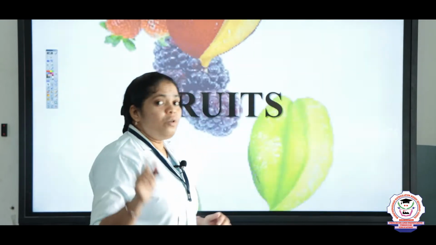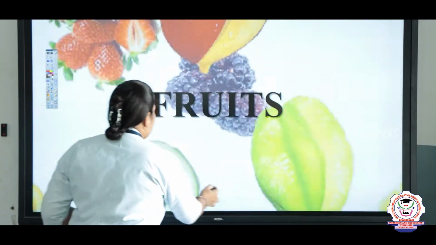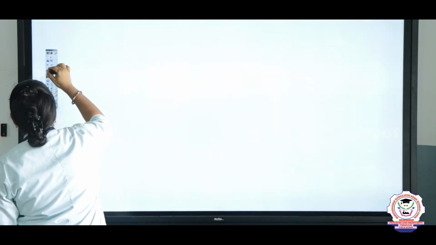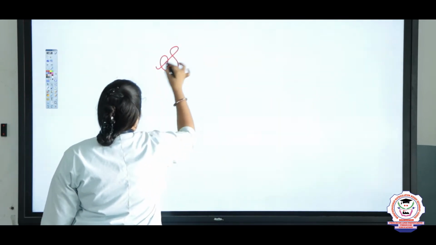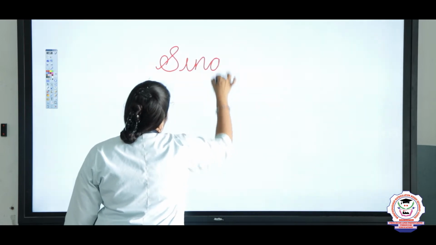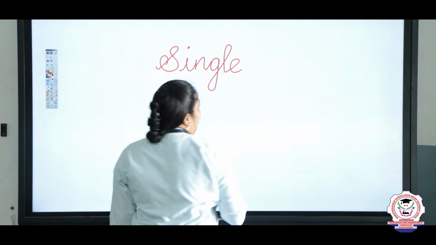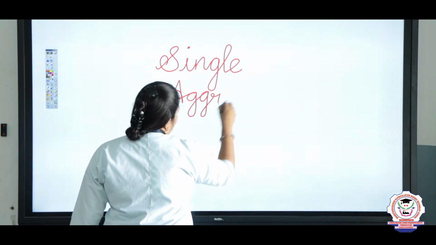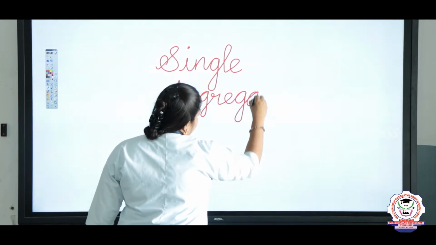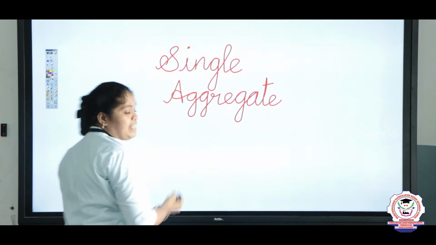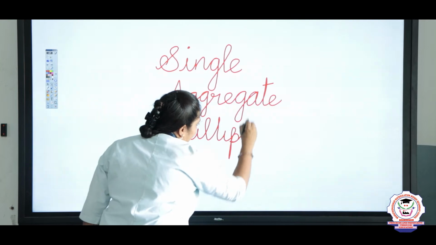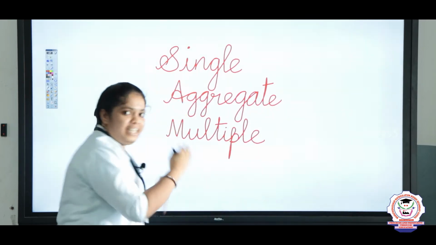So here the fruits are divided into three main divisions. One is single, S-I-N-G-L-E, single fruit. And the next is aggregate, A-G-G-R-E-G-A-T-E, aggregate. And next one is multiple, M-U-L-T-I-P-L-E, multiple. See, I will say the difference between these three things.